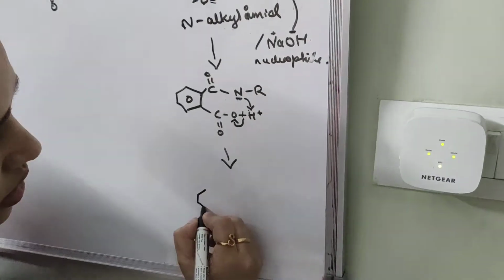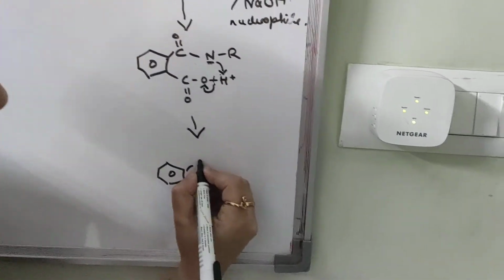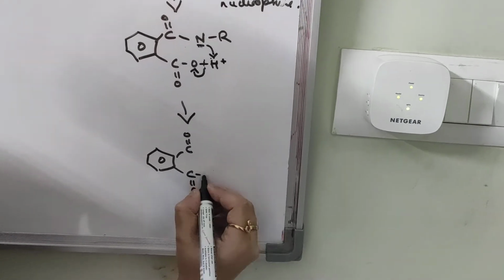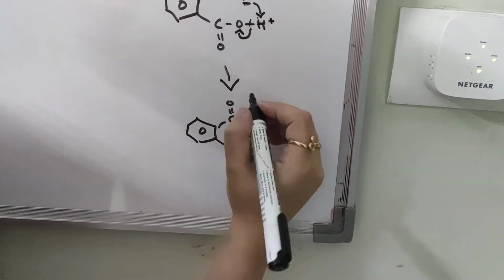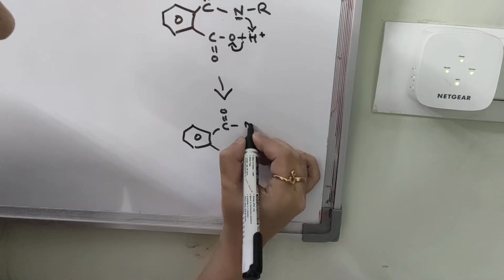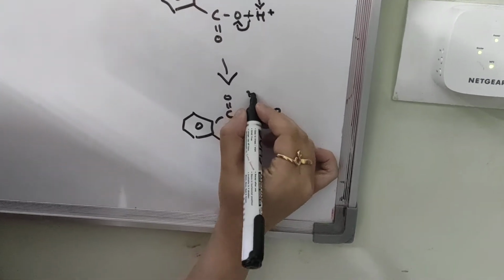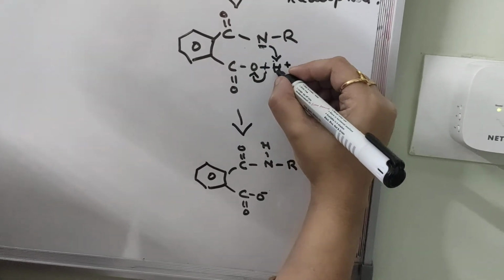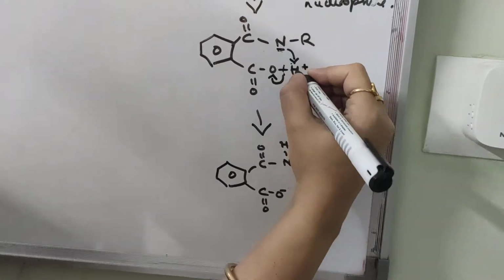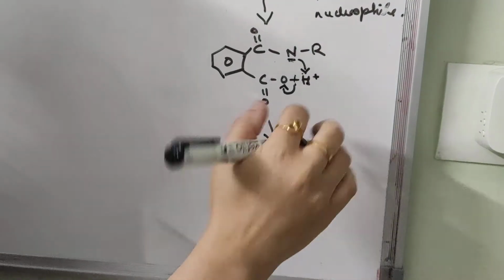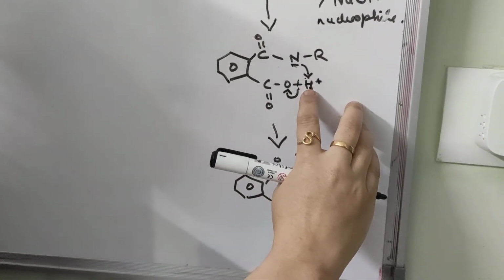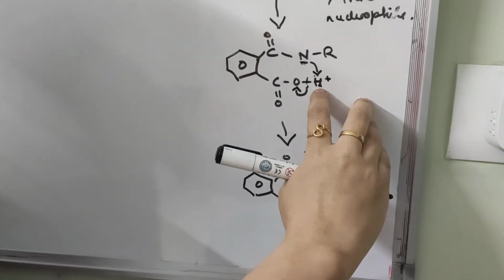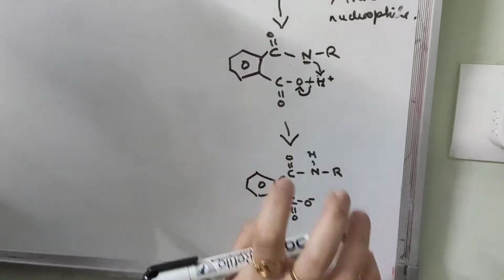We get C double bond O, O minus, and N R H. The proton shifts from one side of the molecule to the other, from oxygen to nitrogen.